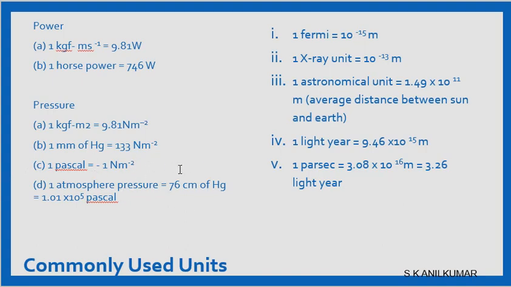Atmospheric pressure, we measure it as 76 centimeters of mercury, which is 10 power 5 Pascal. 10 power 5 Pascal is atmospheric, sorry, pressure. What is Fermi? Fermi is 10 power minus 15 meter. X-ray unit is 10 power minus 13 meter. Astronomical unit is 10 power 11.